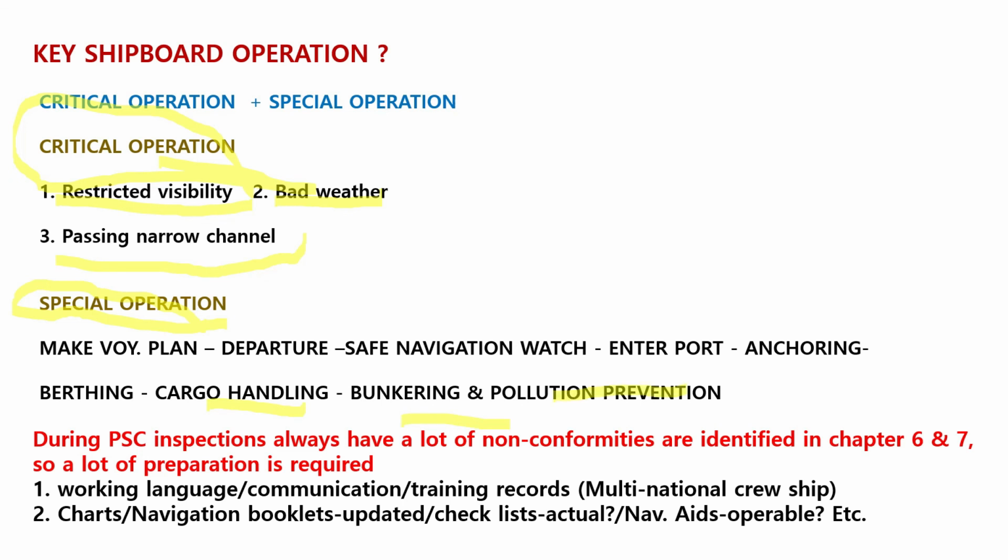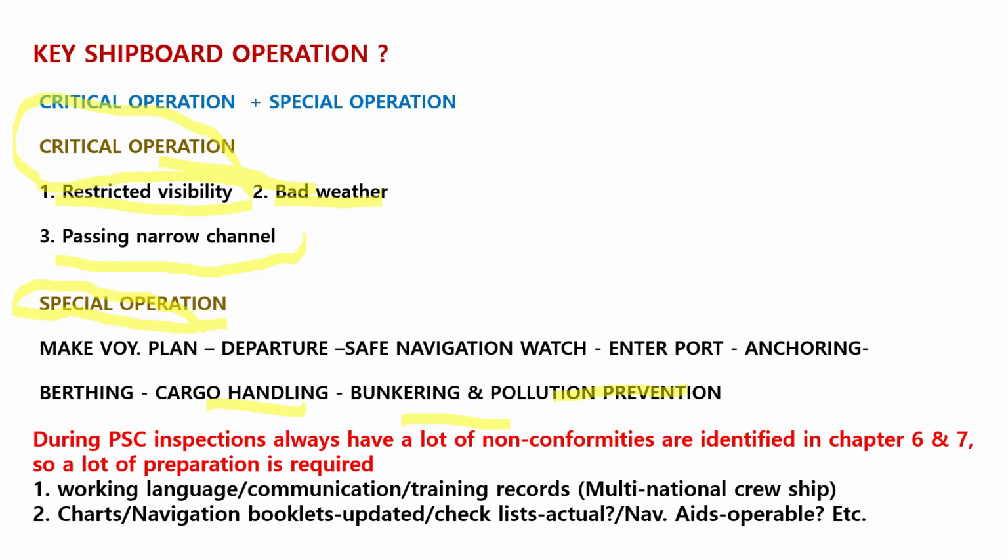It is like one cycle from departure until the voyage is completed. During PSC inspection, there are always a lot of non-conformities identified in chapters 6 and 7, so a lot of preparation is required.